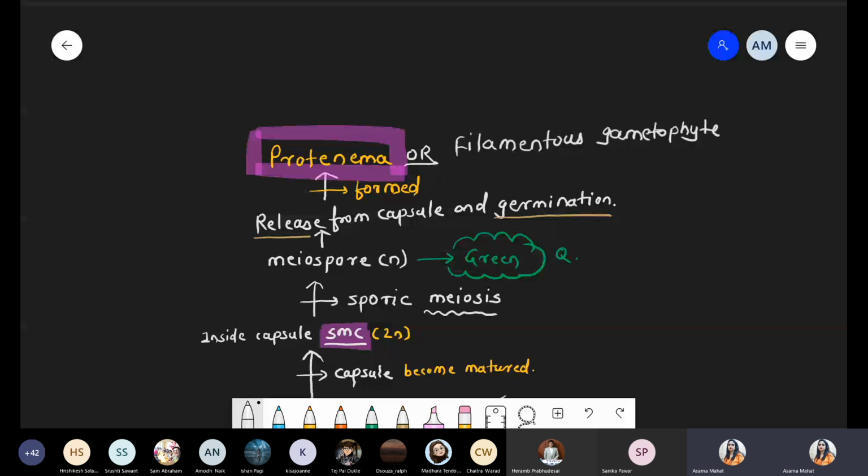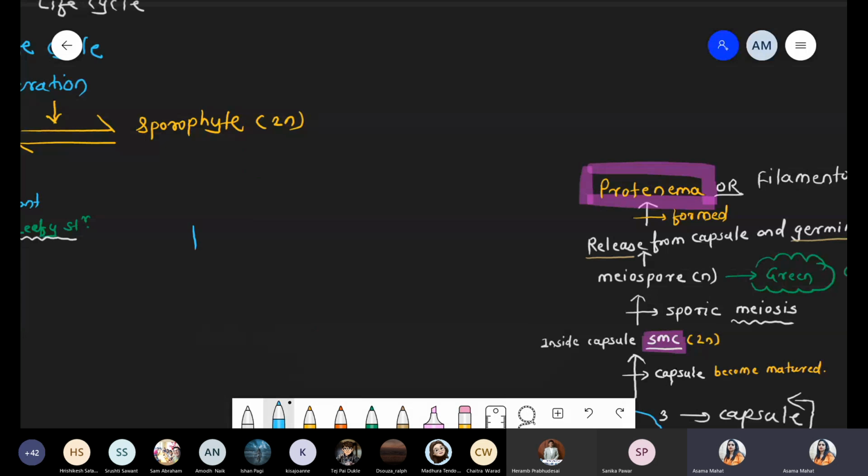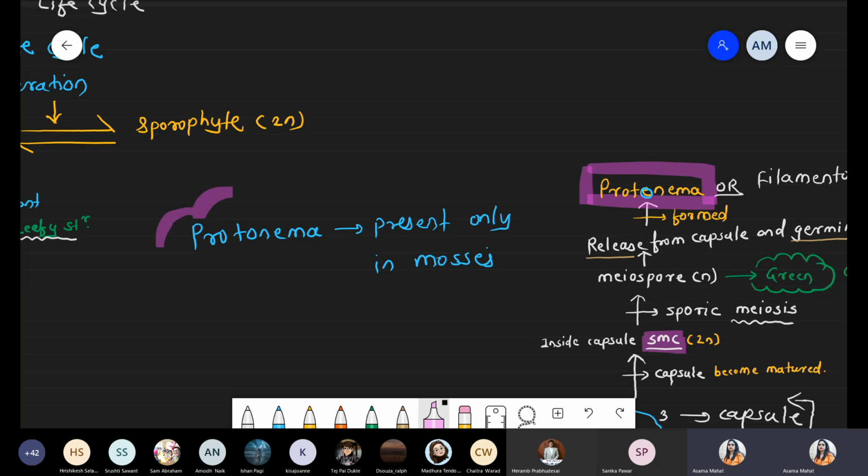हम center में लिख रहे हैं. हाँ, अगर center में जगह होगी तो लिख सकते हो. If at the center you have the place, you can write it down. So we are writing some information, that is the typical structure, protonema, present only in moss. अगर question में ऐसे हुआ, it is present in bryophyta, wrong. It is not present in all bryophyta.